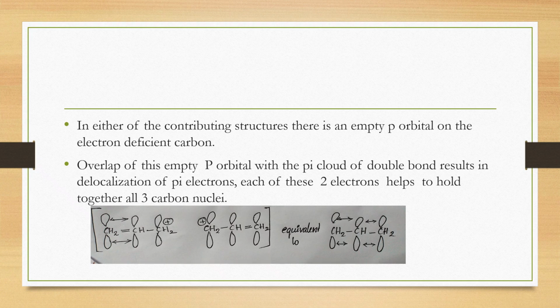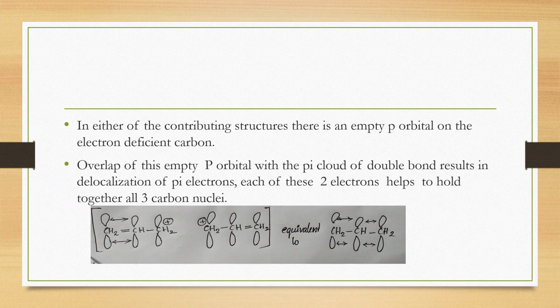So in either of the contributing structures of allyl cation, there is a carbon atom with a positive charge. That means that particular carbon atom possesses a 2p-z orbital without electrons. So this empty 2p-z orbital has the tendency to overlap with the pi electron clouds of the adjacent doubly bonded carbon atoms.